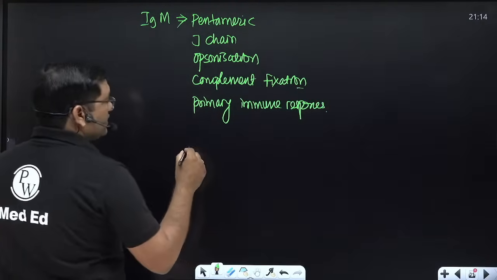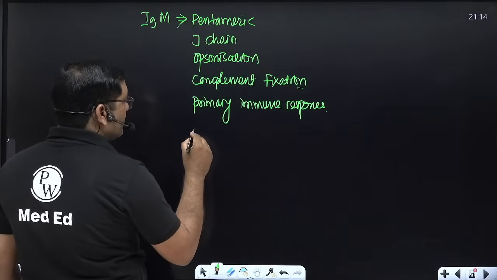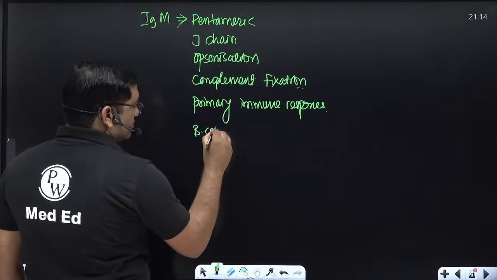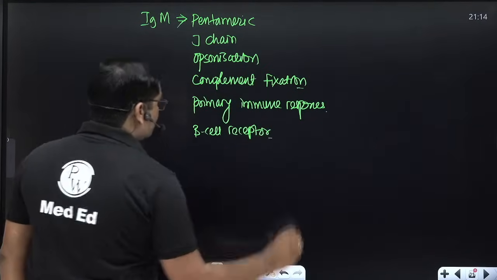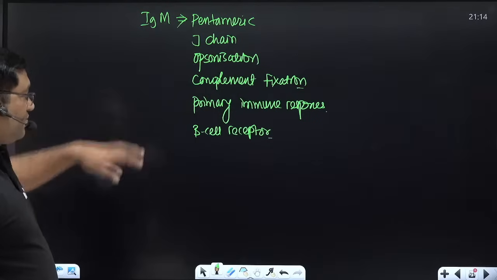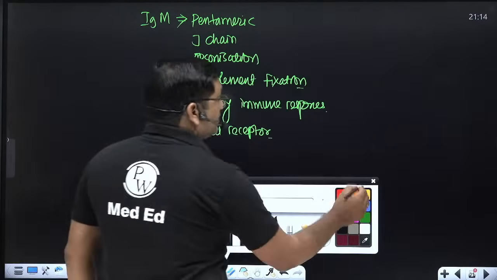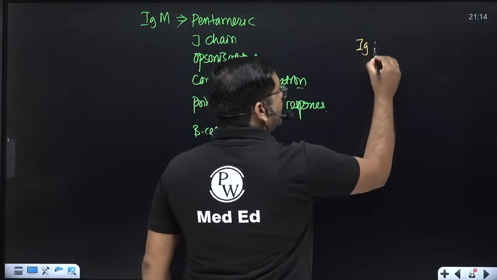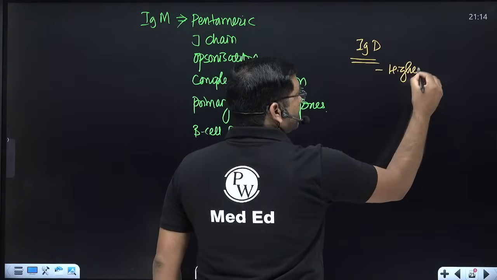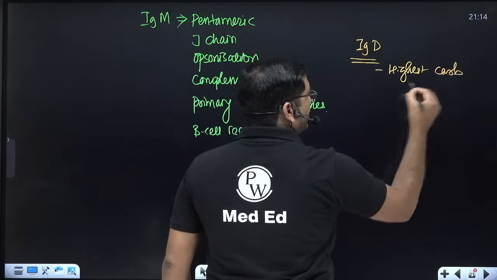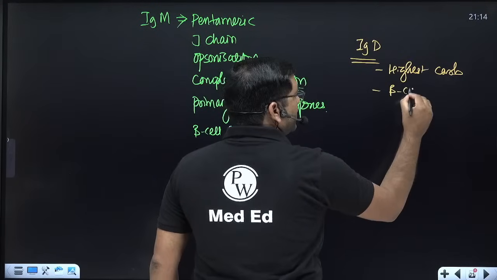And it is present on the B cell, acting as a B cell receptor. So IgM. Then IgD, immunoglobulin D. It is having the highest carbohydrate content, and it acts as a B cell receptor.